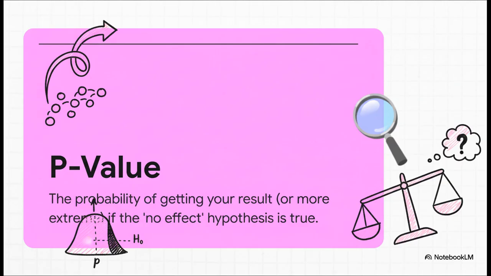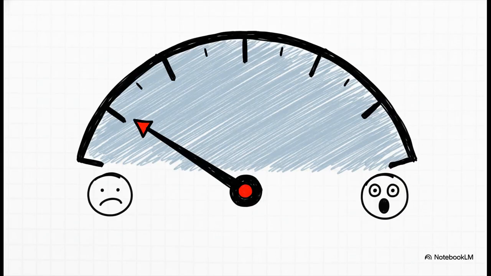Okay, so here's the official textbook definition. The p-value is the probability of getting your result, or something even more extreme, if the null hypothesis is true. Right, I know, that sounds super academic and a little confusing, so let's throw that away for a second and think about it in a much more intuitive way. The absolute best way to think about a p-value is as a surprise meter. That's it. It just measures how surprising your data is. But, and this is the key, it measures the surprise assuming that nothing interesting is actually going on. So a low p-value is like your meter screaming, whoa, this is a really surprising result if there's no real effect. And a high p-value is just a shrug. Like, meh, this isn't surprising at all. This could totally happen by chance.